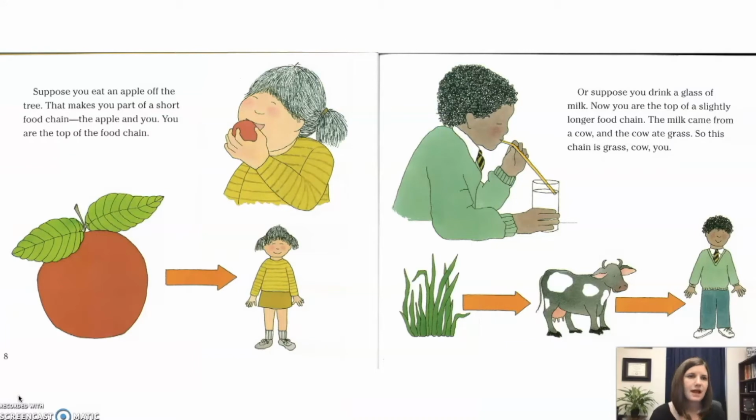Suppose you eat an apple off the tree. That makes you part of a short food chain, the apple and you. You are the top of the food chain. Or suppose you drink a glass of milk. Now you are the top of a slightly longer food chain. The milk came from a cow, and the cow ate grass. So the chain is grass, cow, you.